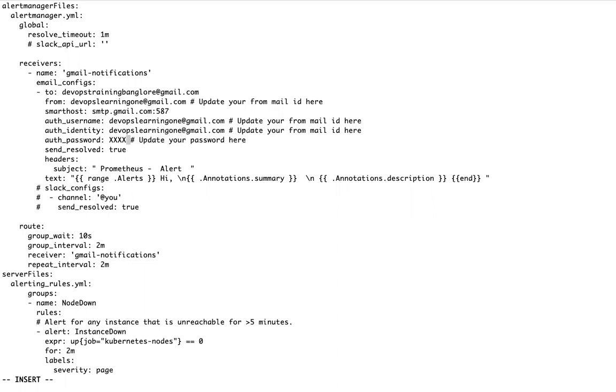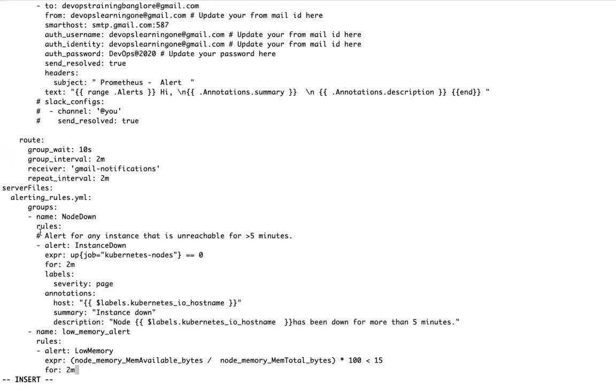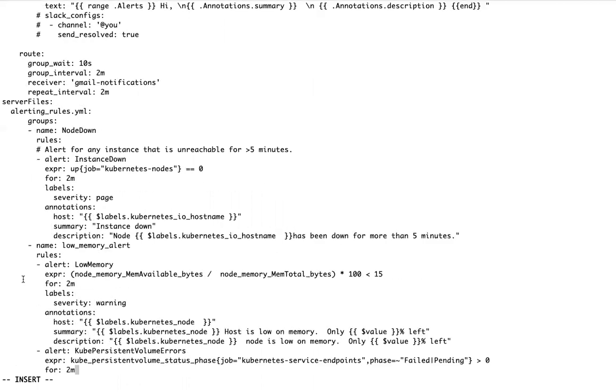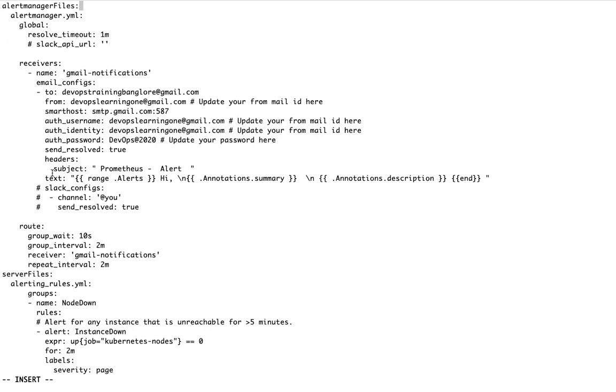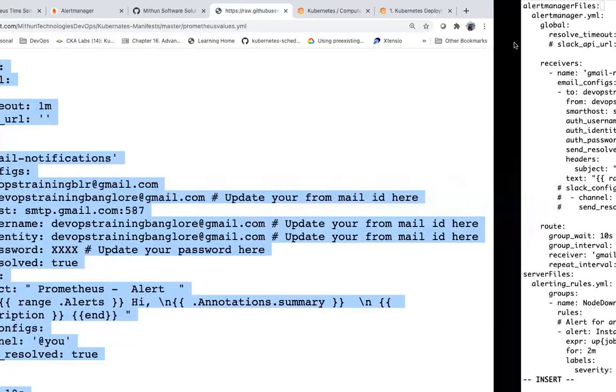And whatever password, something like this. So this is also created as a config map internally, right? So this config map will be used by the Alert Manager application, and whatever we are defining here will be used by Prometheus, right? Let me double check my mail IDs once.